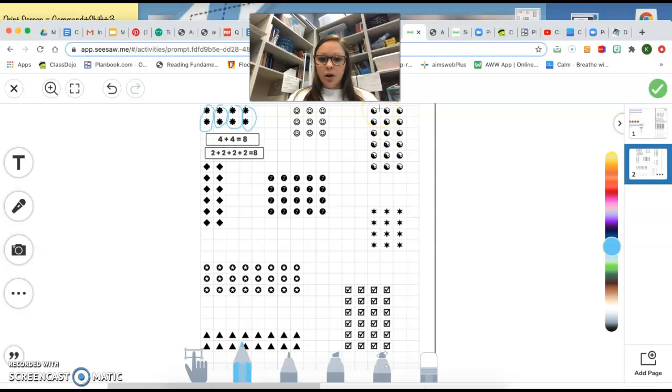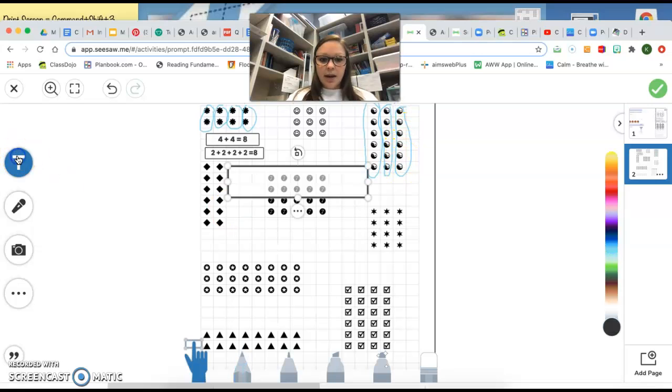I'm going to start with our columns this time. We've got 1, 2, 3, 4, 5, 6 plus 1, 2, 3, 4, 5, 6 plus 1, 2, 3, 4, 5, 6. So I have 6 plus 6 plus 6.